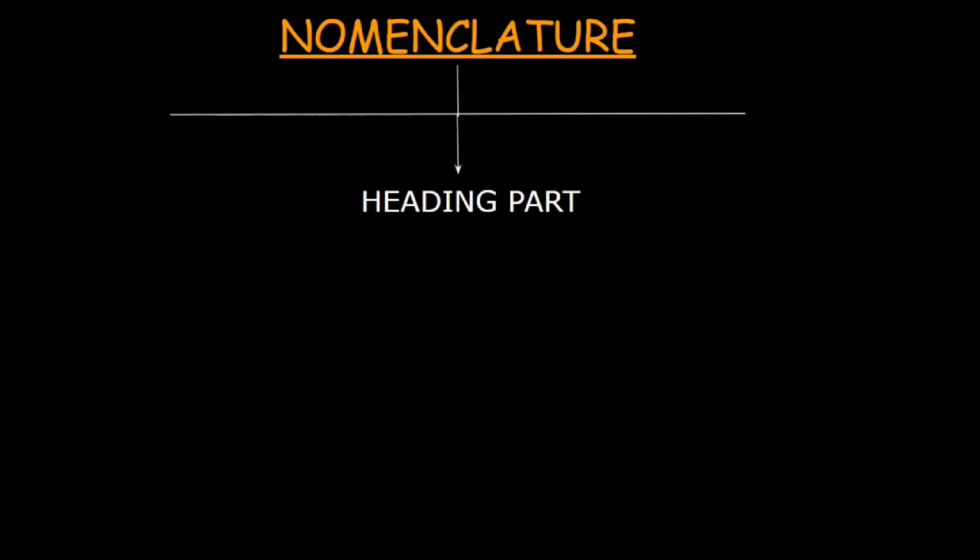It is a system of naming molecules which was founded by IUPAC, the International Union of Pure and Applied Chemistry. According to IUPAC nomenclature, the name of a molecule consists of three parts: the heading part, prefix, and suffix. The name is written in the same order. Firstly, you have to write the prefix, then the heading part, and then the suffix. Let's discuss what the heading part is.